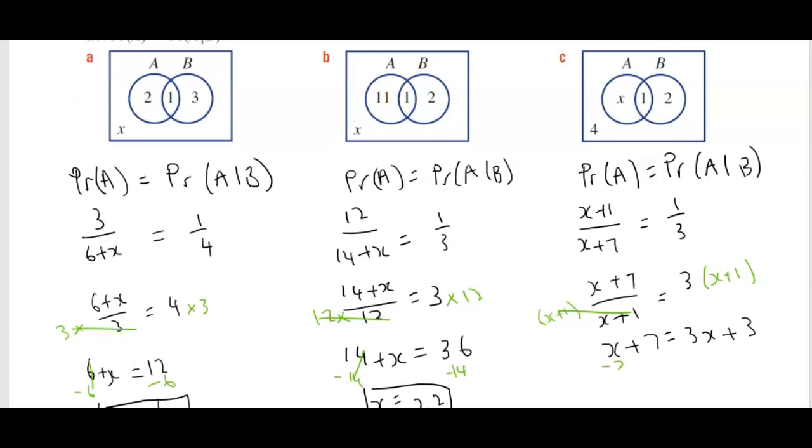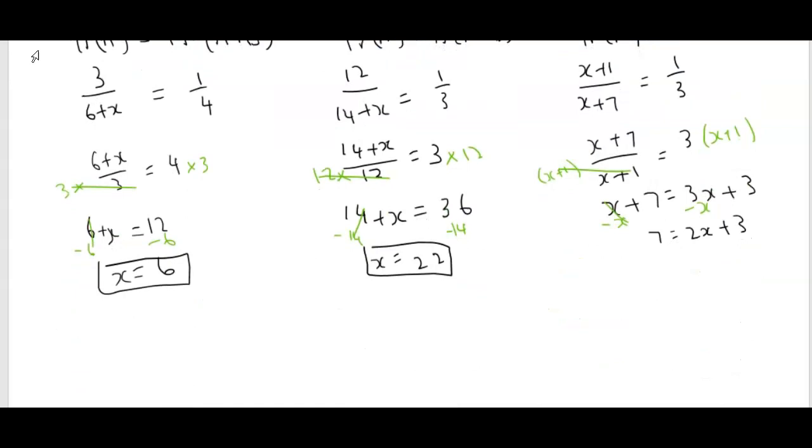I'm going to subtract x, so I'm left with 7 equals 3x minus x, which is 2x, plus 3. Subtract 3 from both sides. Now we've got 7 minus 3, which is 4, equals 2x. Divide both sides by 2. And x is equal to 2.